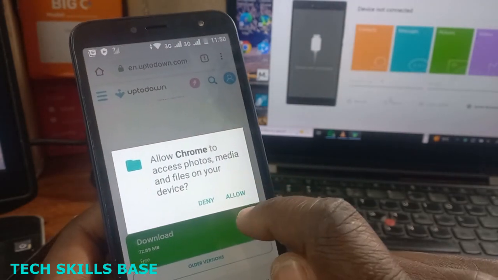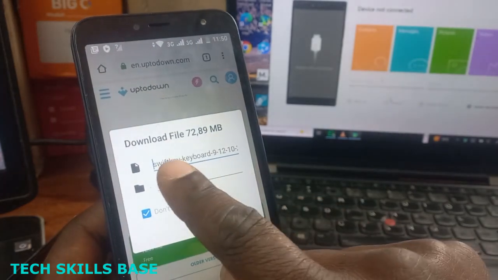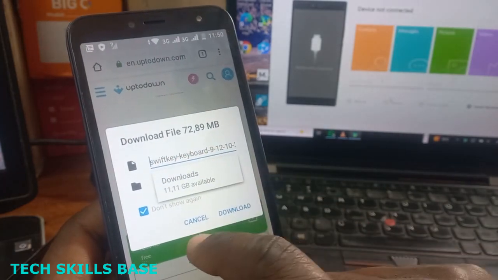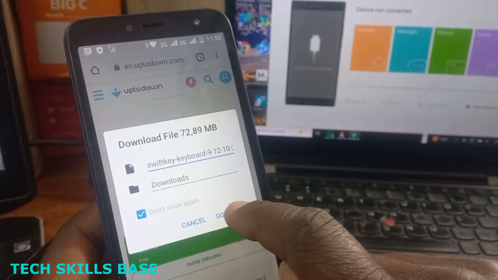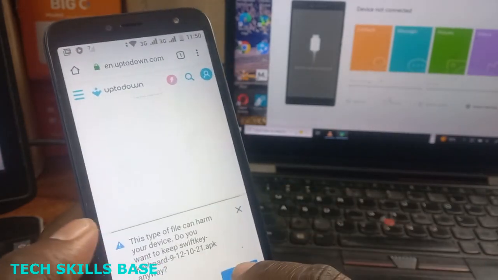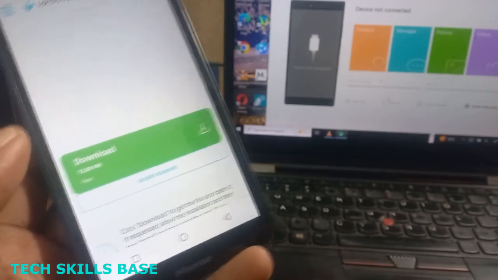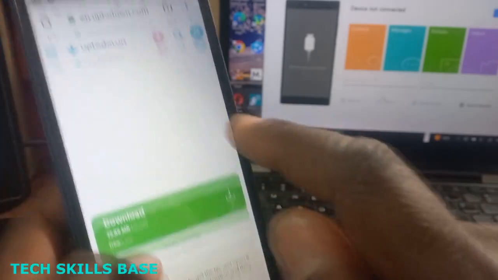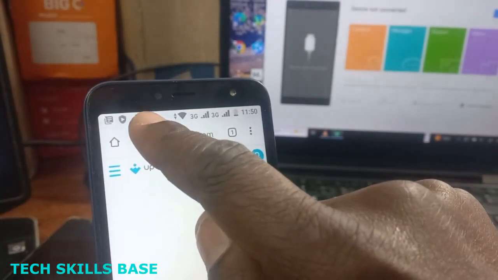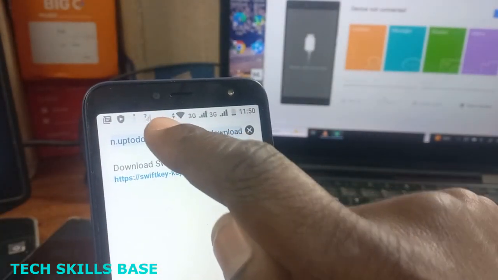Continue. SwiftKey keyboard. Okay, I download. I say okay. Automatically you can see here it's starting to download. What is downloading? SwiftKey.